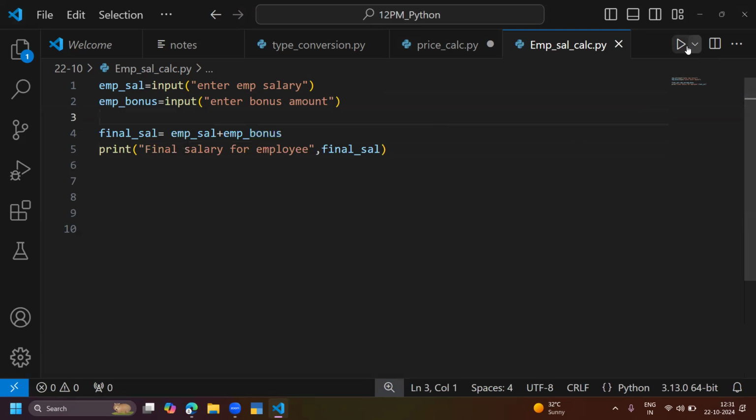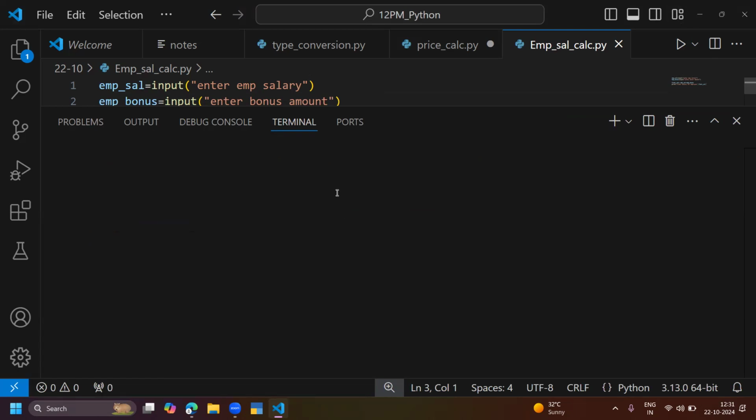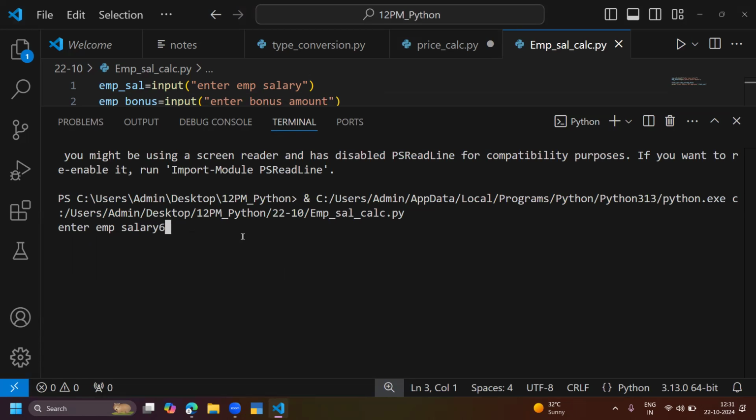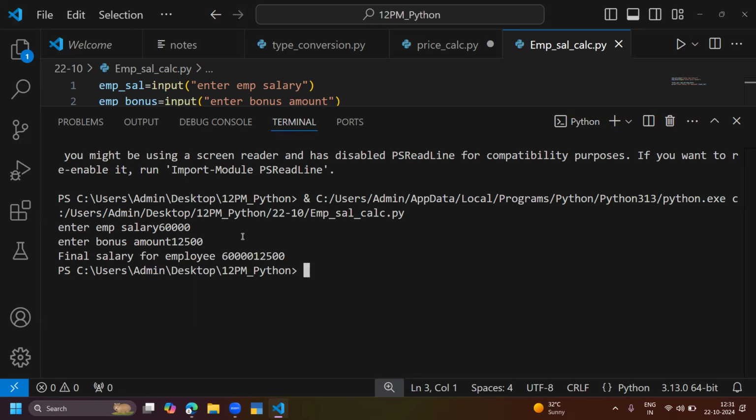So print the final salary now. The employee salary is again 60,000 and the bonus is 12,500 or so. The final salary of the employee comes out too large.